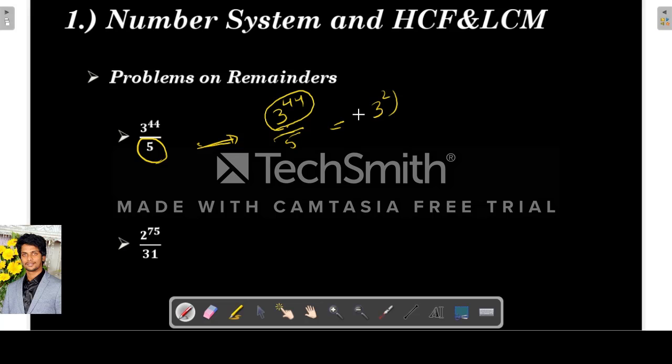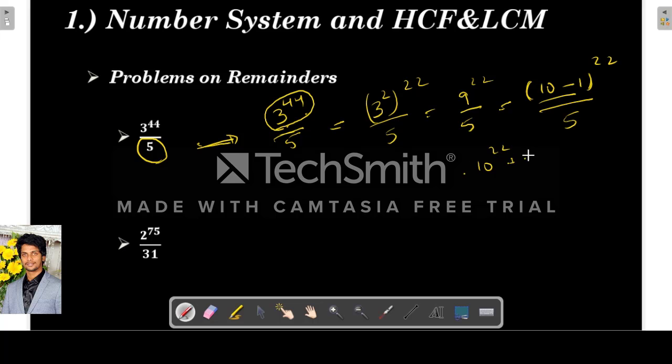So you can write it like this, 3 square into 22, since 44 is 2 into 22, by 5. So what is 3 square? 9 power 22 by 5. So you can write this as 10 minus 1 whole power 22 by 5. When you expand this expression, it will be 10 power 22 plus something into 10 power 21 into minus 1, plus something into 10 power 20 into minus 1 whole square. It will go like this, and the last term will be minus 1 whole power 22.